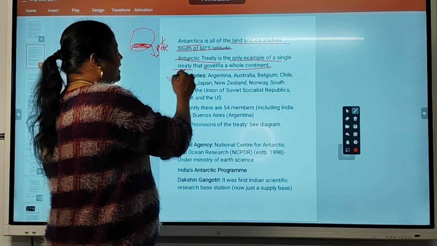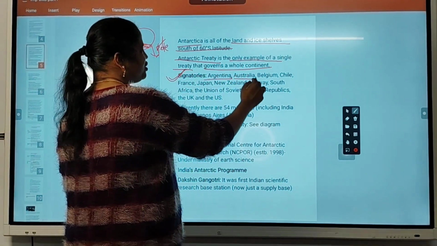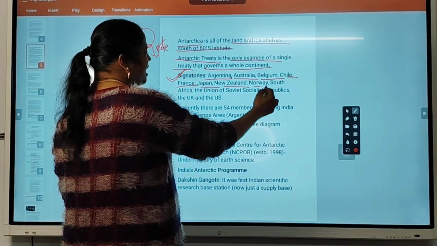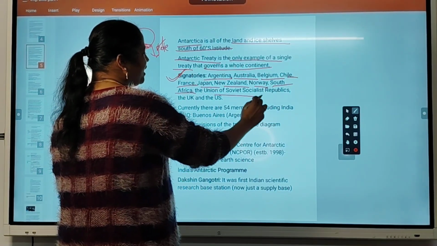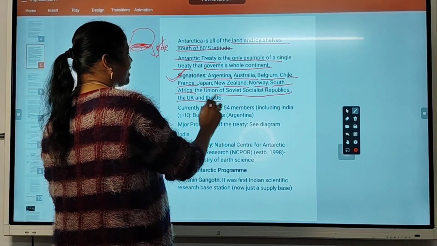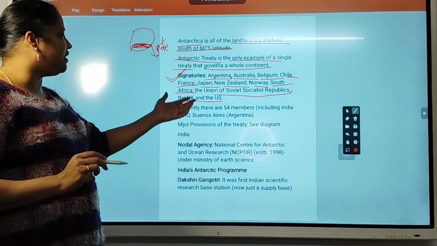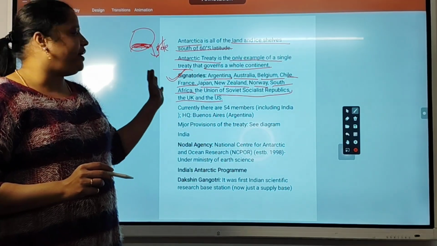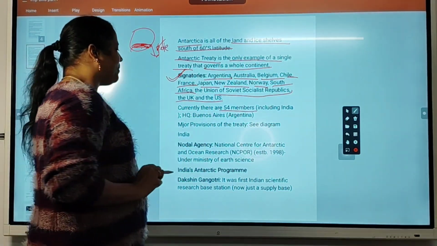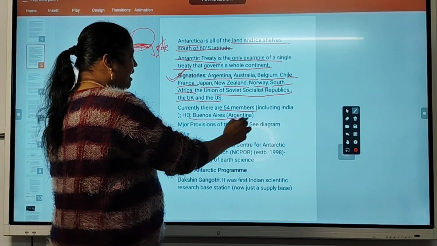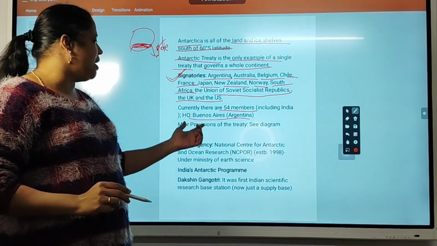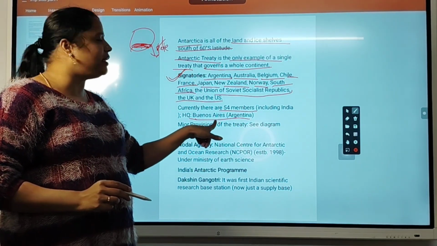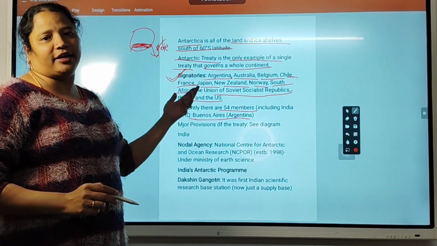So who are the signatories here? Argentina, Australia, Belgium, Chile, France, Japan, New Zealand, Norway, South Africa, Union of Soviet Socialist Republics, UK and US. These all countries are signatories to the Antarctica Treaty. Currently there are 54 members including India, and the headquarters is in Buenos Aires, Argentina.